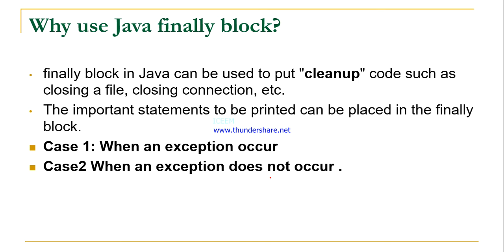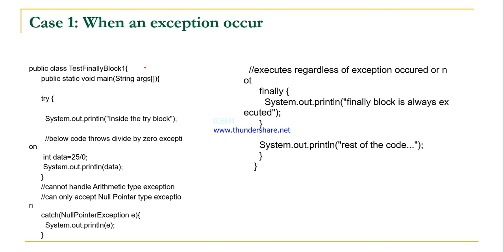There are two cases in finally blocks: when an exception occurs and when an exception does not occur. In both cases the finally block executes. We will see the first case and after that the second case. In the first case, when an exception occurs, we will discuss the same example. Here we declare one class.